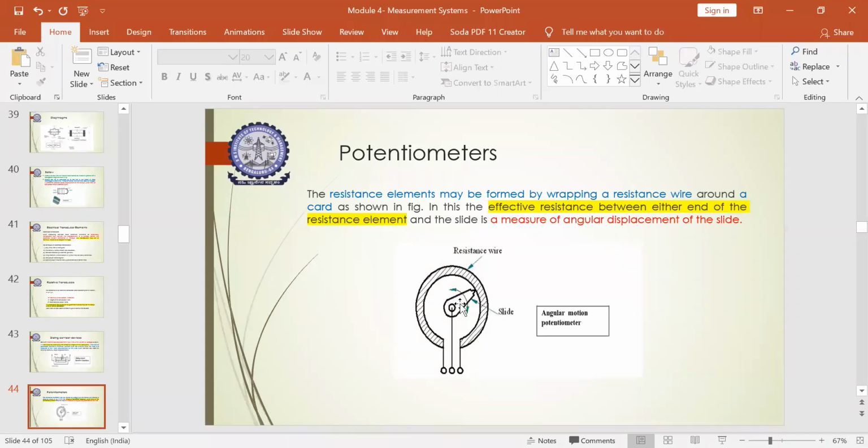In between you will have an intermediate stage, which we call a modifier, which converts the displacement signal into a readable voltage or electrical current output signal. So this is about the angular motion potentiometer.